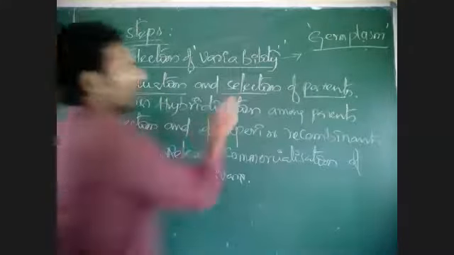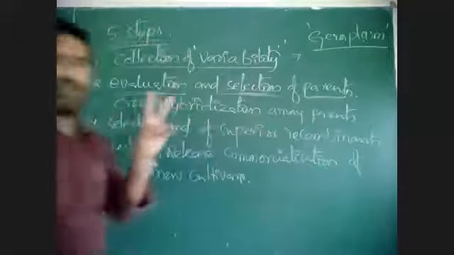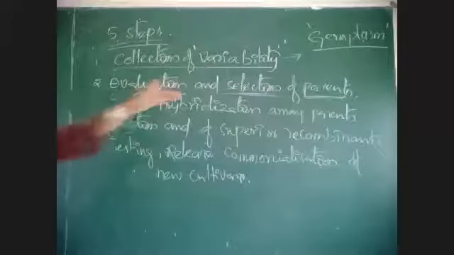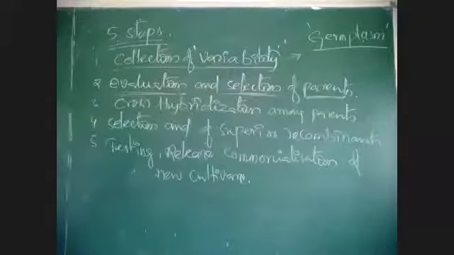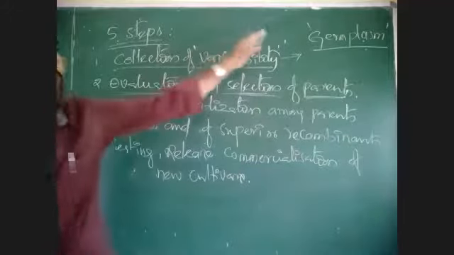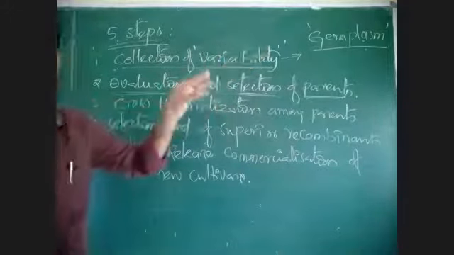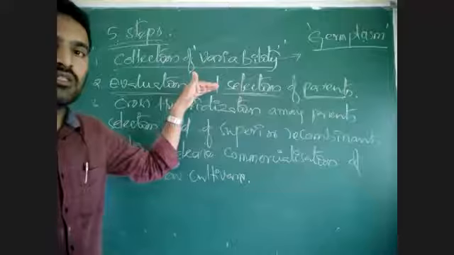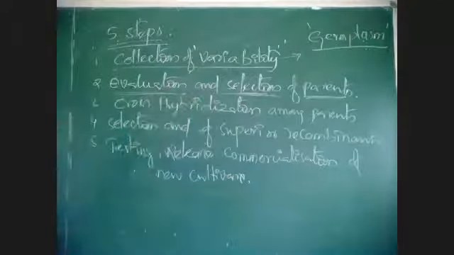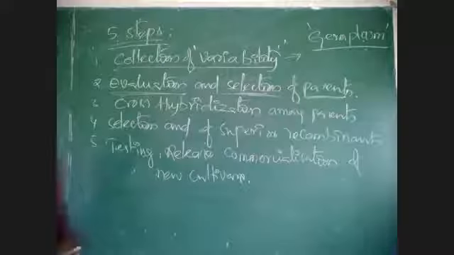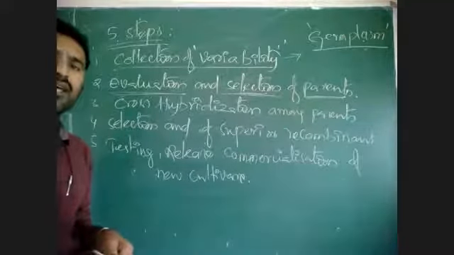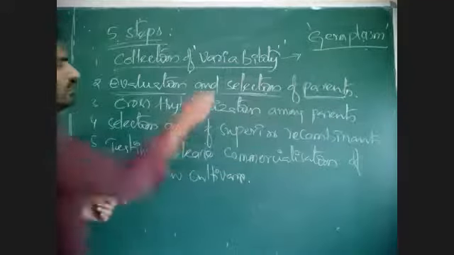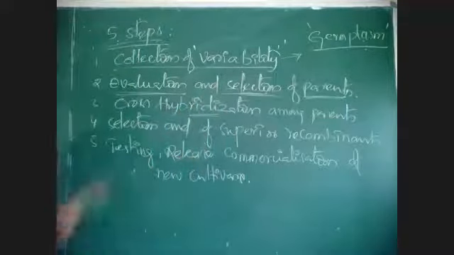After the evaluation, parents are selected. Two parents are selected, one male parent and one female parent. Plants with desirable characters are identified from the germplasm, from all the varieties we collected. The selected parents are multiplied, produced in high numbers for experiments, and between those parents we can go for hybridization. Selection of parents is very important.